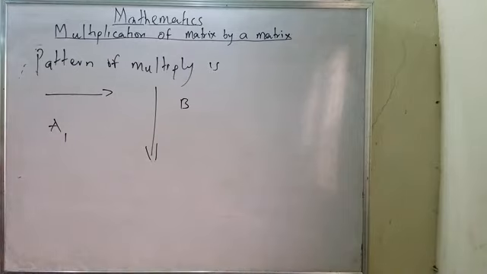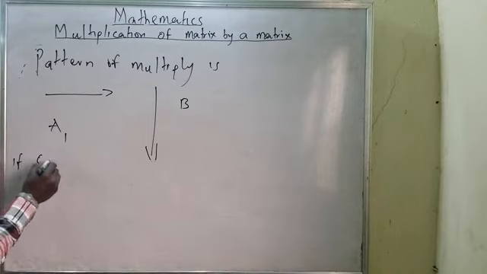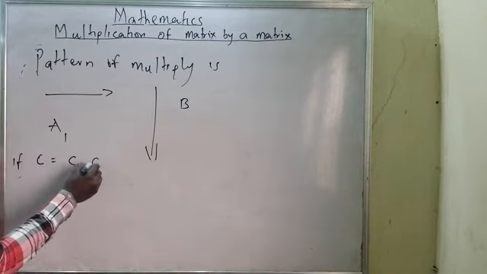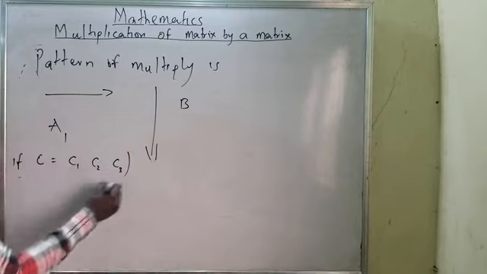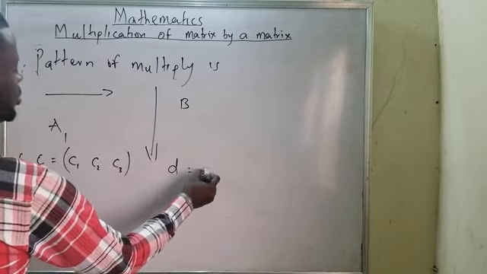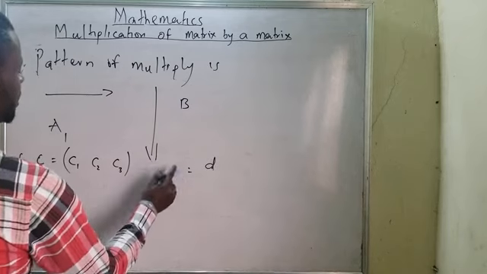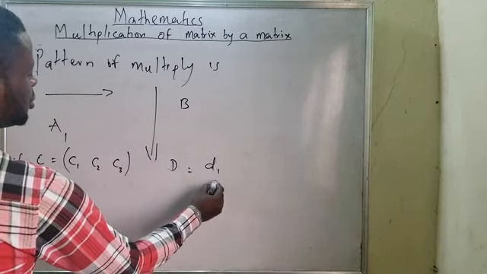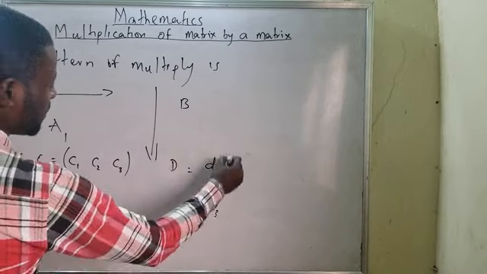Now, if I have C equals to C1, C2, C3, and D equals to D1, D2, D3.